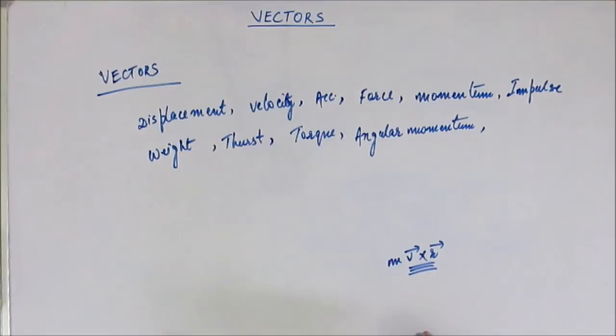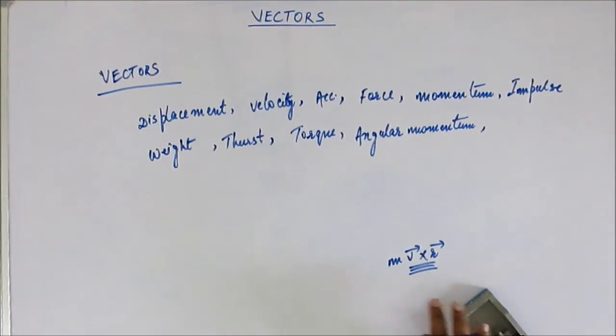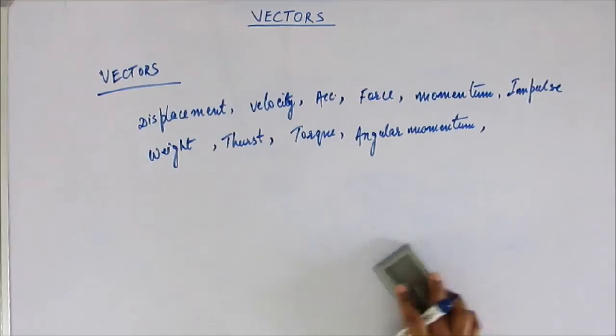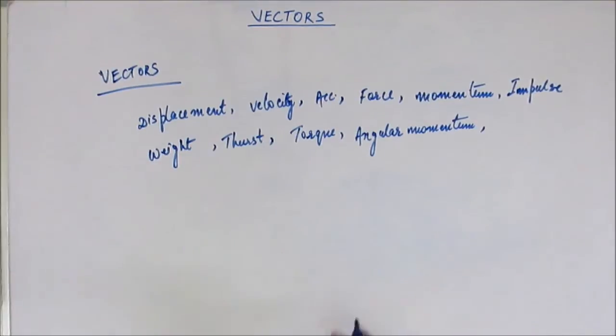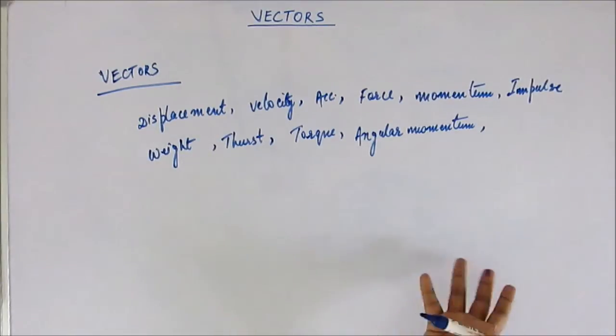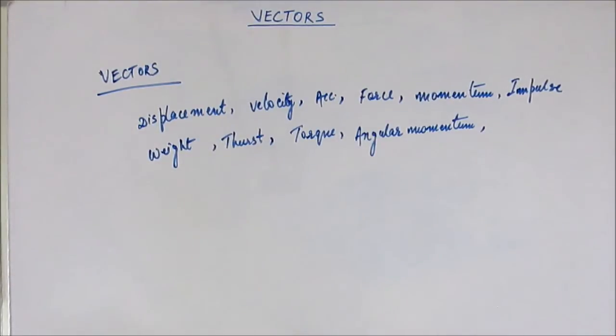Previously we talked about the direction of angular momentum, so angular momentum must be a vector quantity. Regarding the cross product and dot product, we'll do it at a later phase in this topic. If you have not heard of it, don't bother. We'll learn it in the course of time. Similarly, angular velocity, and you can think of more quantities to which we append direction. So these are vector quantities.